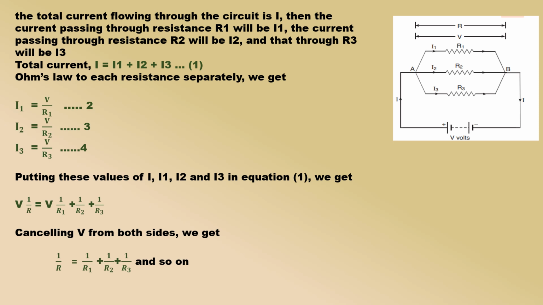Thus, if three resistances R1, R2 and R3 are connected in parallel, then their resultant resistance R is given by the formula 1/R = 1/R1 + 1/R2 + 1/R3 and so on.